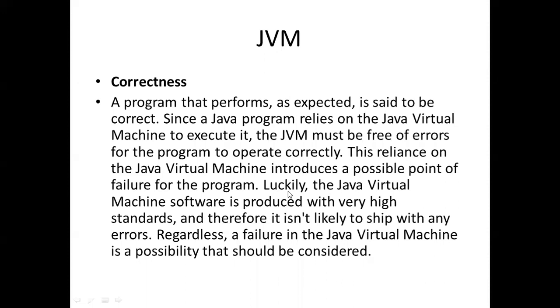JVM provides correctness in the program because JVM must be free of errors for the program to operate correctly. Java virtual machine software is produced with high standards, meaning if there can be some errors, there are some solutions in JVM. So JVM provides correctness. If JVM fails, then there is a possibility of error, otherwise JVM provides us correctness.